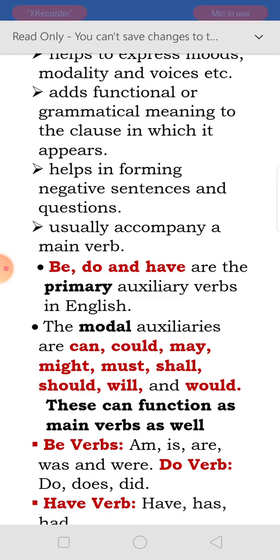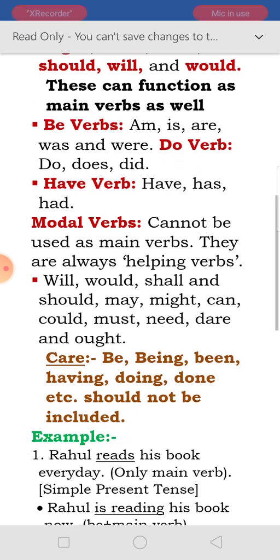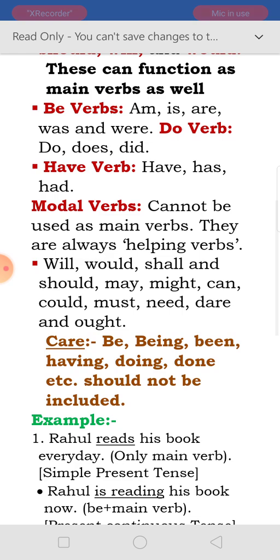But today, some of these can function as a main verb as well. Which ones do you know? Be verbs. This is for the next. Be, do and have, these verbs can function as a main verb as well. Be verbs are am, is, are, was, were. Do verbs: do, does, did. Have verbs: have, has, had.